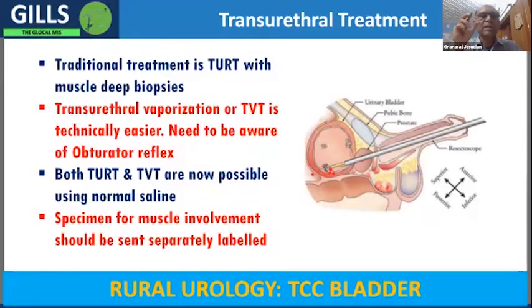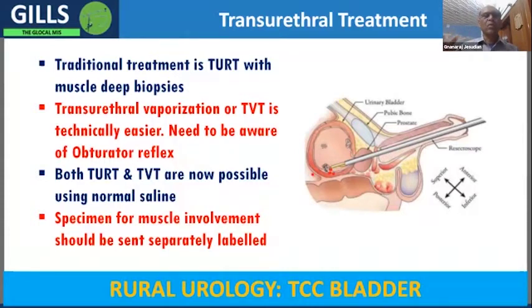So when you're vaporizing, one other thing you need to remember is that there is an obturator nerve which is outside the bladder. So if the electric current goes there, it can contract vigorously. So the legs will contract vigorously and come inside.